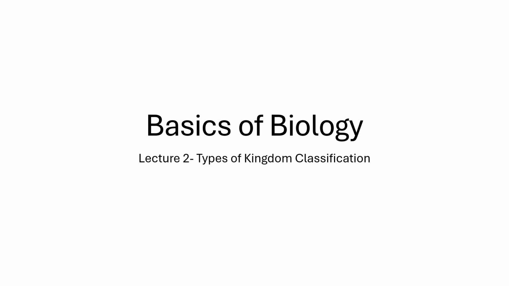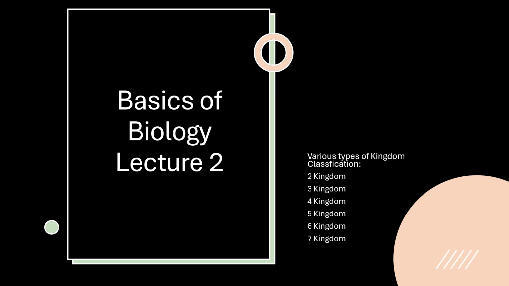And you must understand what the terms are, what the kingdoms are, and how the studies for doing classification are being done. So here it is. In lecture 2, we are going to look at various types of kingdom classification. Earliest being the two kingdom classification, and the most popular among them being the five kingdom classification, and then the six kingdom and the seven kingdom. How were they distributed? How were these kingdoms created? We will talk about these things in this video.